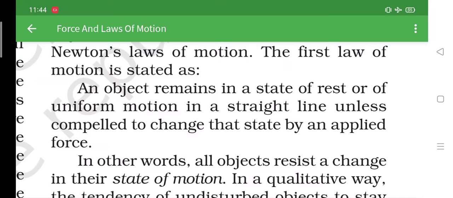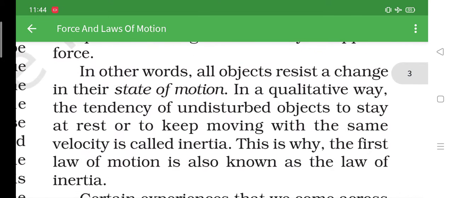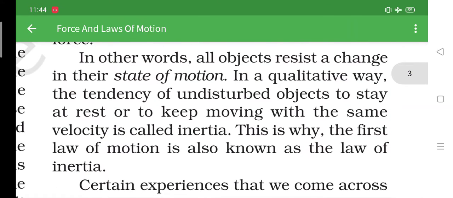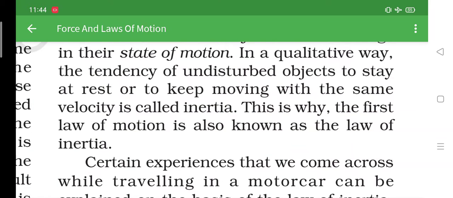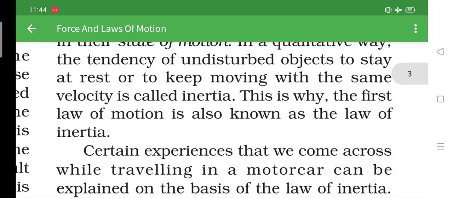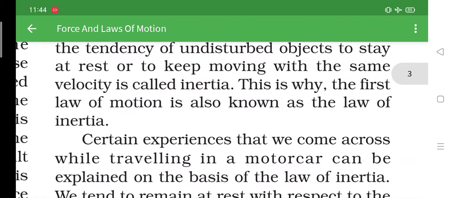That means any object will not move from its place until you apply some kind of force on it. To move any object, you need to apply certain force on it. In other words, all objects resist a change in their state of motion. In a qualitative way, the tendency of undisturbed object to stay at rest or to keep moving with the same velocity is called inertia. That is why the first law of motion is also called inertia.